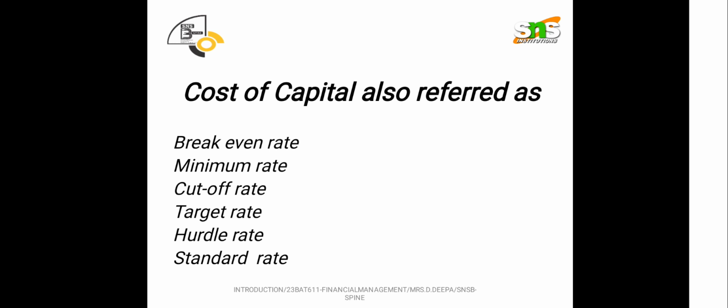So minimum has the same meaning. At least a minimum of 12% that you should earn from your business. It is also called the cutoff rate of 12%. Let us assume 12%, at least 12% you should get. We can also call that the target rate of 12%, or the hurdle rate of 12%.